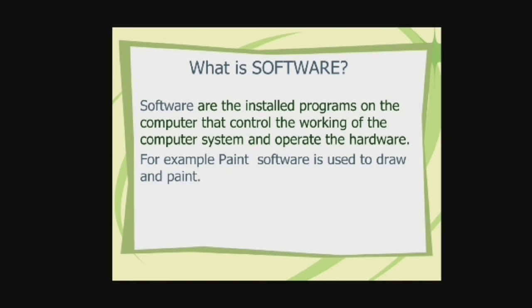A computer cannot perform any task without a software. So, in other words, we can say that to make the work on this computer easy, we are using the softwares. So, the softwares as well as the hardwares together form a computer system.